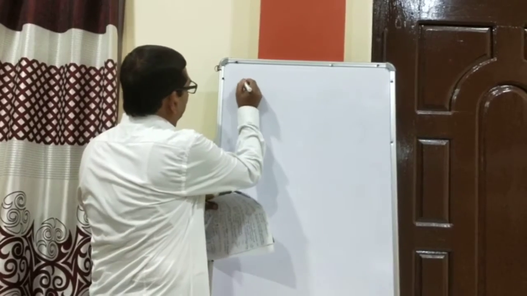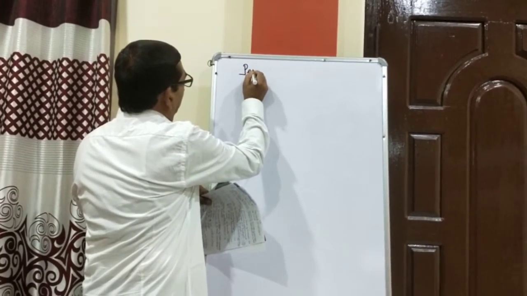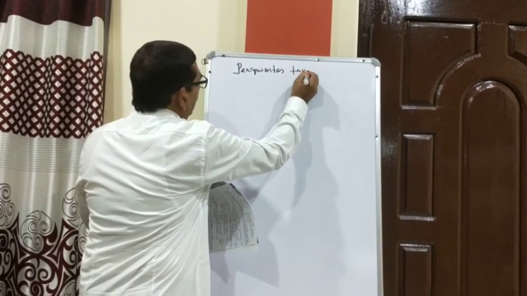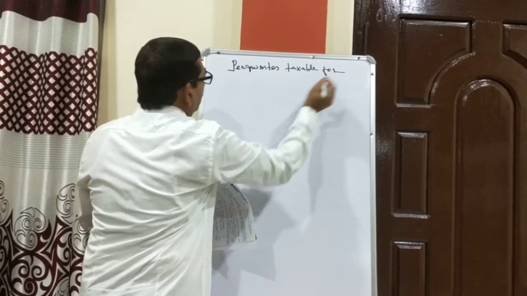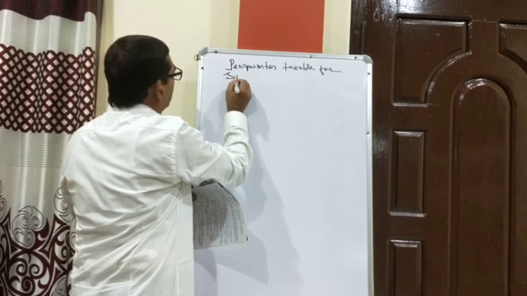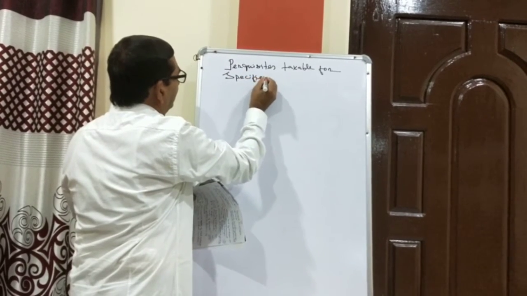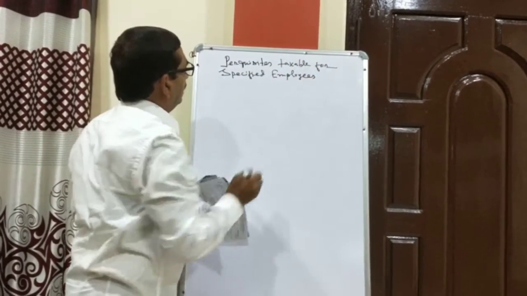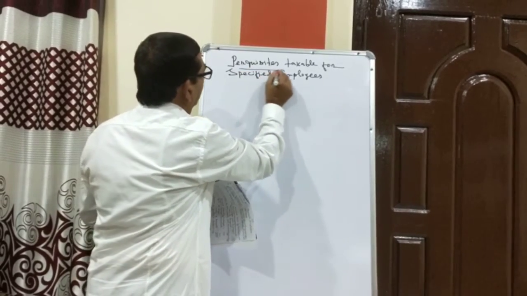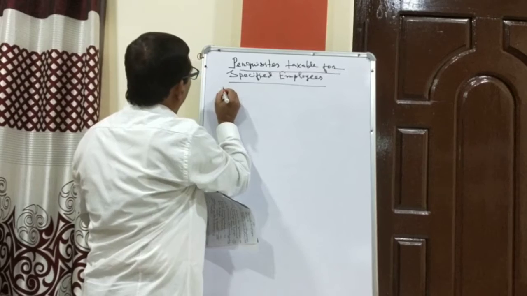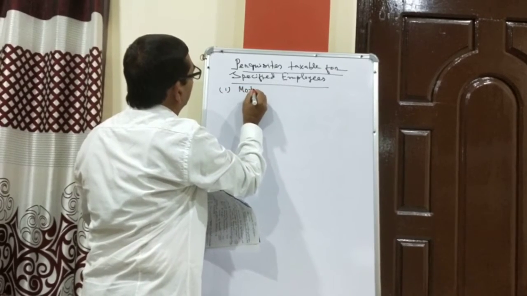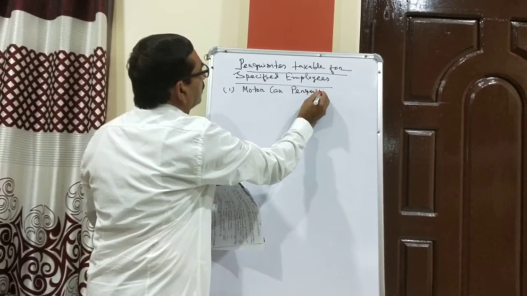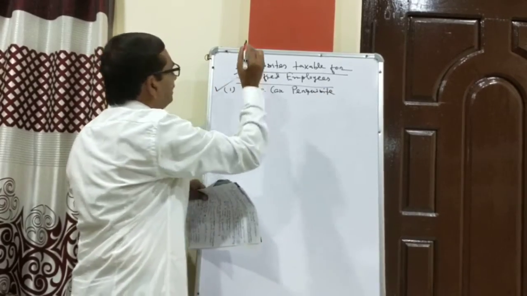I have discussed the motor car perquisite, we have already discussed this one.